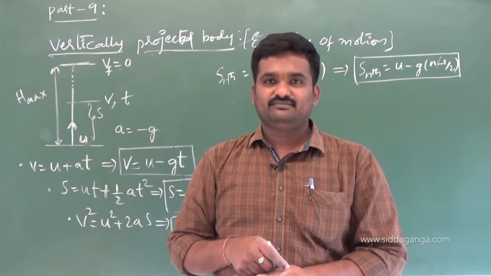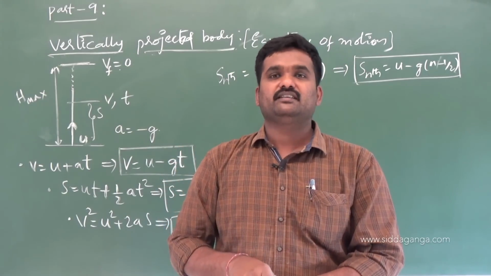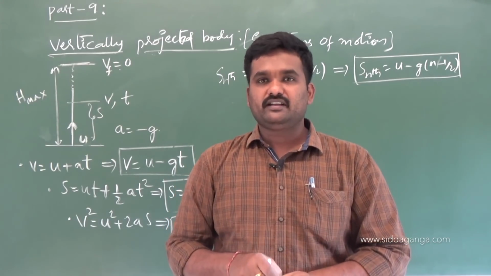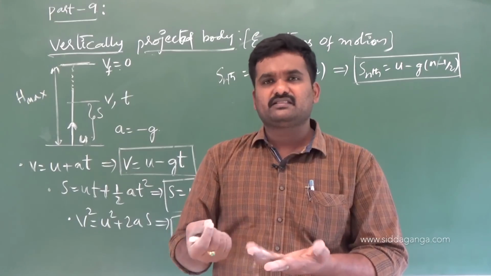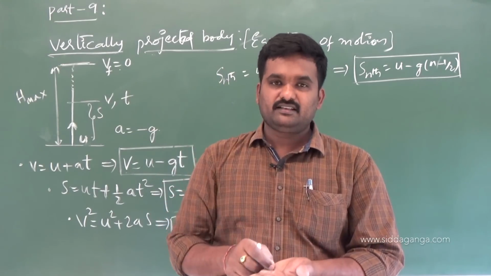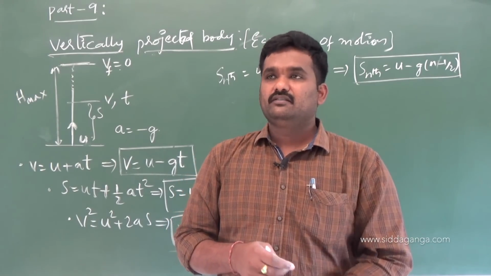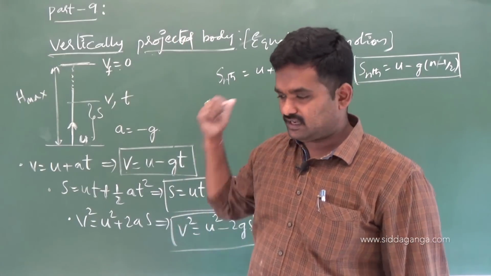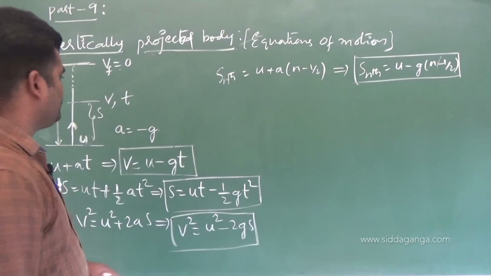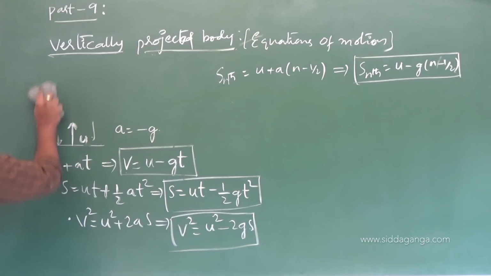And this total time, from the point of projection to the maximum height and back to the same point, is the time of flight. You have to call it time of flight. Time of flight is the sum of time of ascent and time of descent. So these three motion parameters we have to study for a body thrown vertically up, and how we need to write the expressions for them, we will study. I hope you got these points related to equations of motion for a vertically projected body.